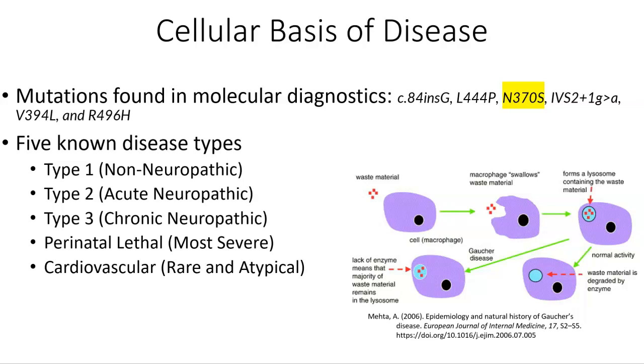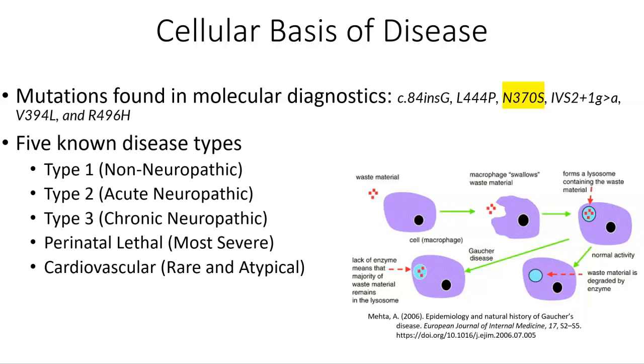However, type 2 Gaucher disease, which is the acute neuropathic form, is severe and rapidly progressing, primarily in infants. The prognosis is generally poor. Type 3 Gaucher disease, the chronic neuropathic form, is milder than type 2 with a later onset of symptoms, usually later in childhood or adolescence, but can present with similar symptoms.